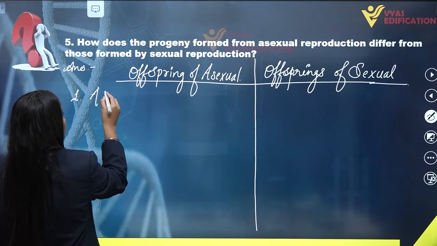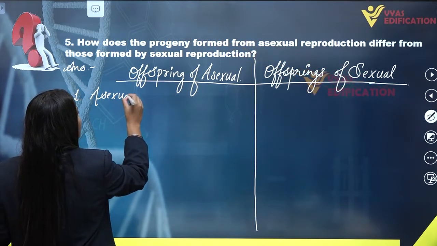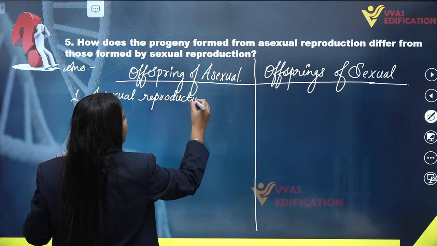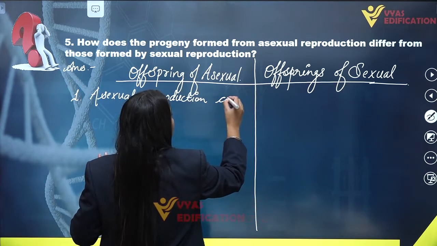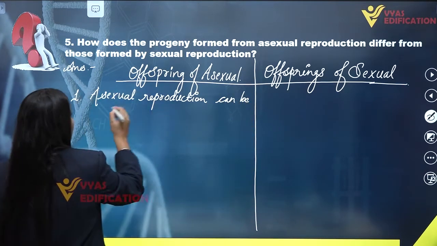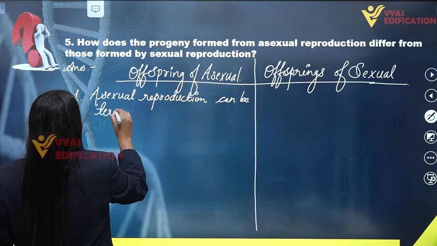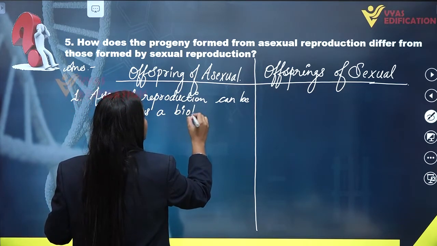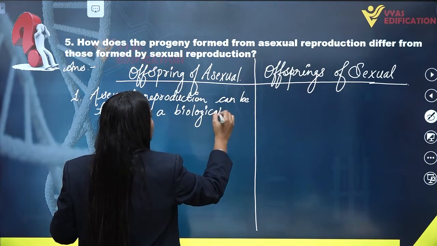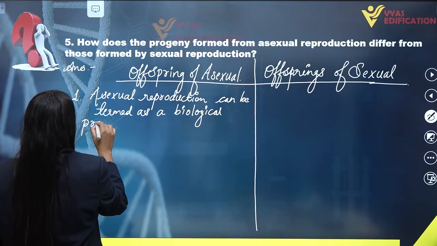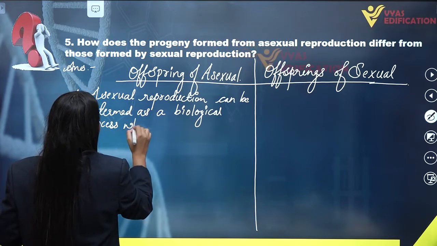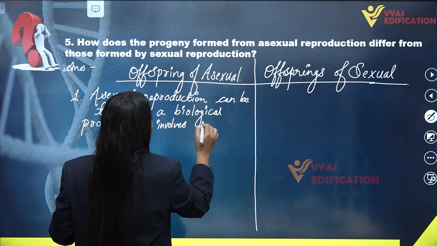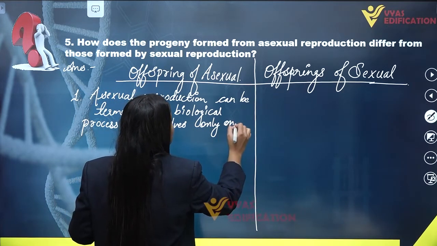First of all we are going to write about the differences between these two types of reproduction. Asexual reproduction can be termed a biological process which involves only one parent.